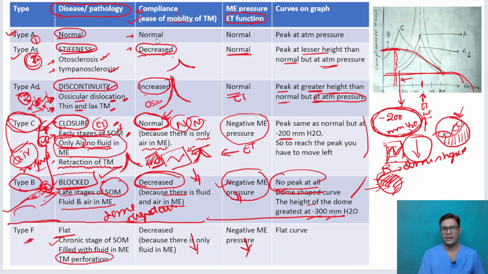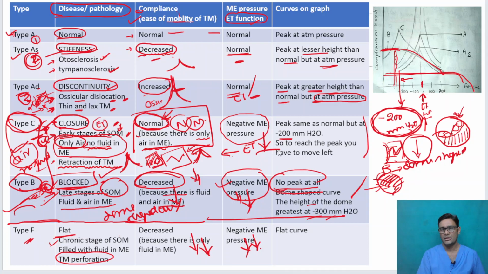So type A, normal. Type AS, compliance is decreased, eustachian tube is normal. AD, compliance is increased, middle ear pressure is normal. Type C, compliance is normal, but there is negative middle ear pressure. And type B, compliance is decreased and there is negative middle ear pressure. Flat curve also, compliance is decreased and there is decreased middle ear pressure.